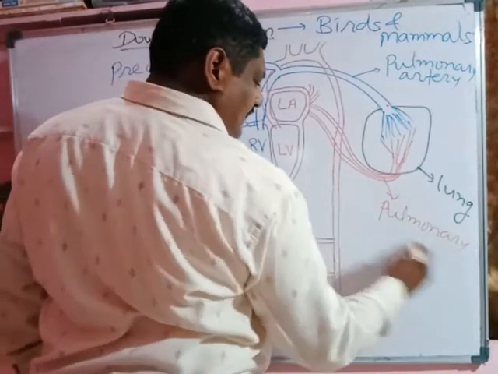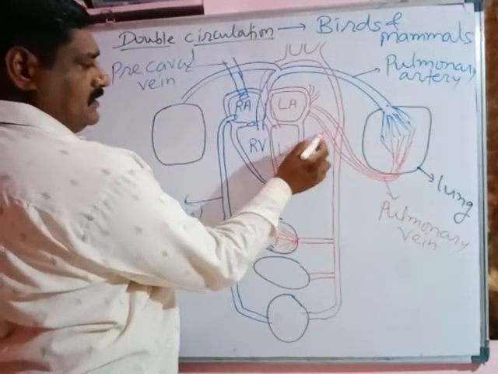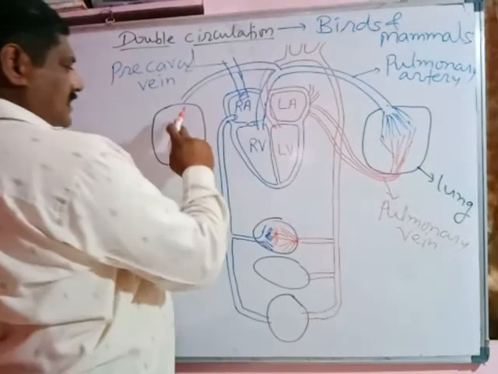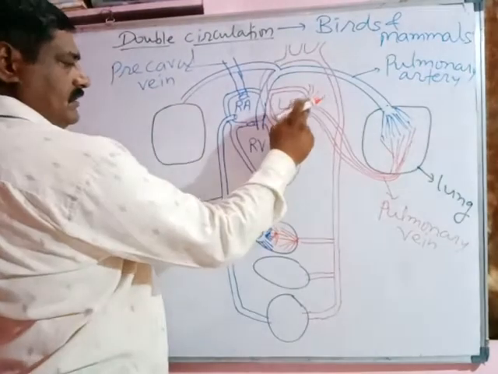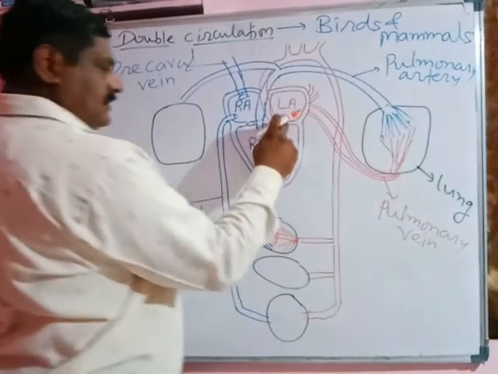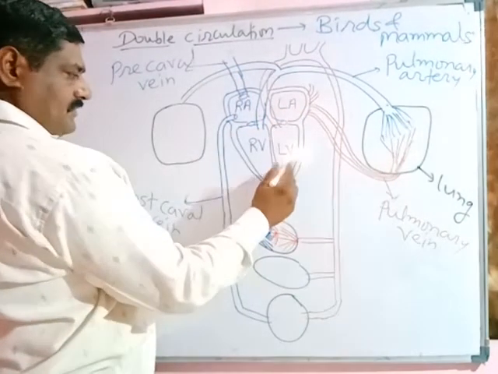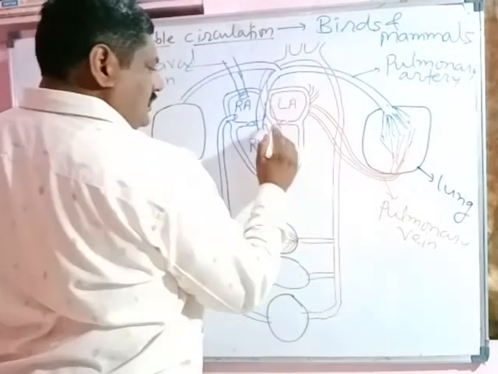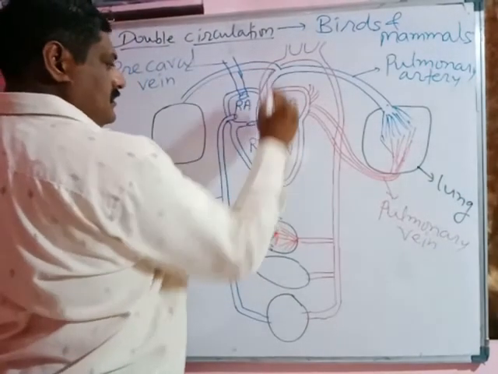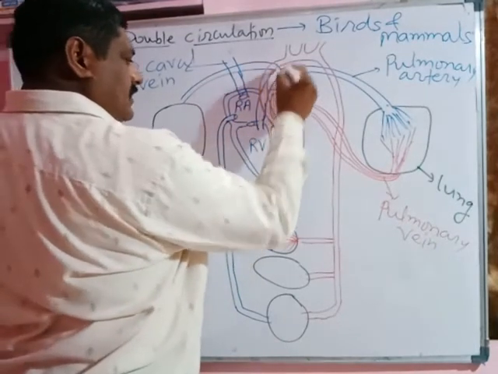Pulmonary vein. Two pulmonary veins from each lung. Thus, the four pulmonary veins from the lungs together open into the left atrium. The left atrium opens into the left ventricle. The left ventricle pumps blood into the main aorta, or systemic aorta.